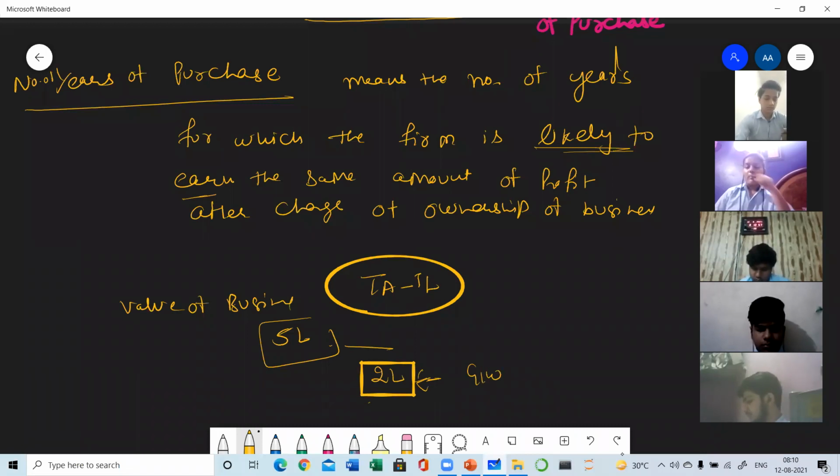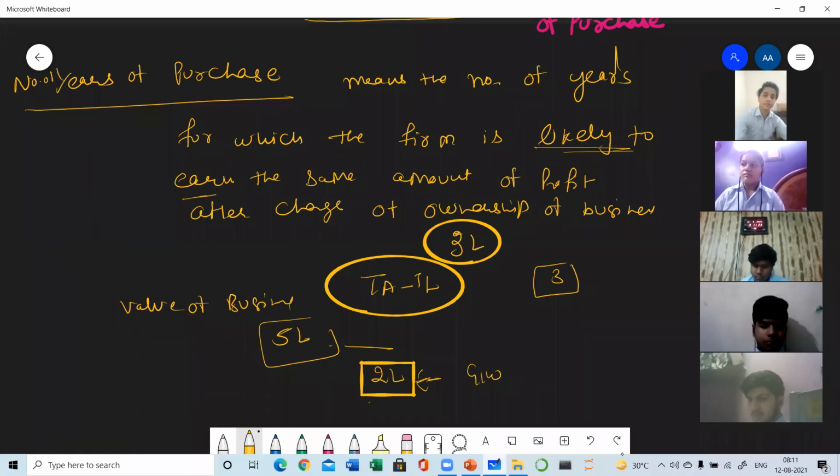And he is telling you that at least for 3 years, you will be earning the same amount of profits if the situation, the condition, remains the same. Suppose in that particular year, the profits of that business were 3 lakh. So he is giving you a guarantee, so to say, that for the next 3 years you will be getting the same amount of profit.